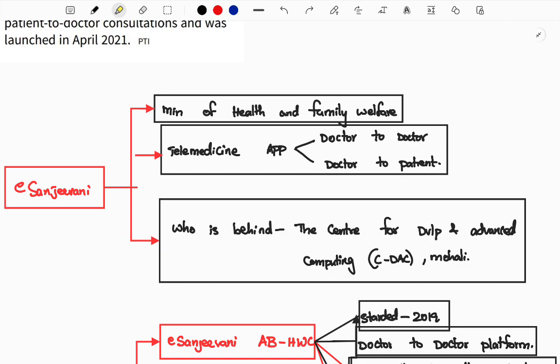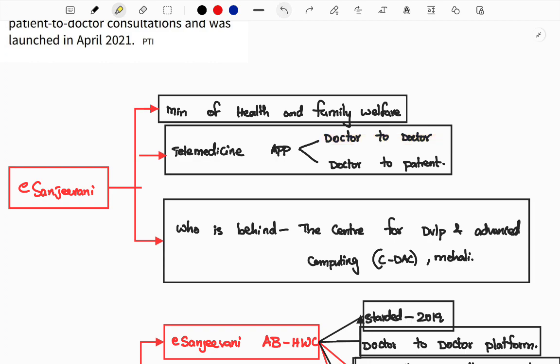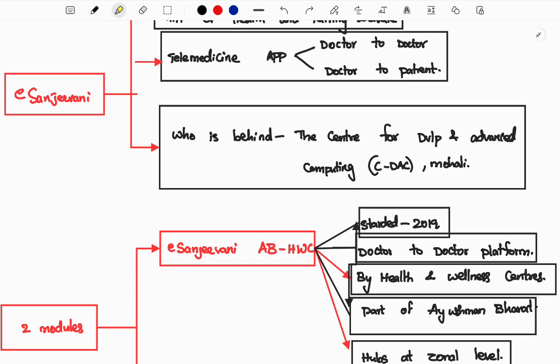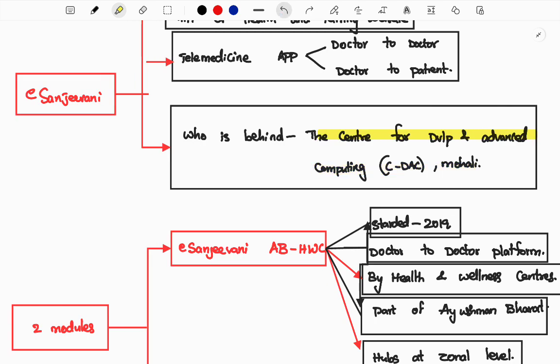It has two perspectives: doctor to doctor and doctor to patient. The telemedicine app E-Sanjeevani has two features. One is that a doctor can communicate with another doctor for all dealings, which is doctor-to-doctor communication. The other is doctor to patient, where a patient can communicate with the doctor for more details. Who developed E-Sanjeevani? It was developed by the Centre for Development of Advanced Computing, C-DAC, Mohali. They are maintaining it and taking care of all the conditions of this app.